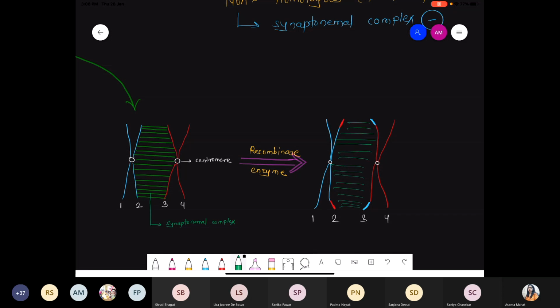But change कहाँ पे हुआ? Change is that some part of the blue retains the red color, some part of the red retains the blue color. Means what? There is an exchange of material, exchange of genetic material, exchange of genes between the red and the blue color. So that's why such a process is called recombination. Such a process is called crossing over. Such a process is also called exchange of genetic material. And how is it possible? Because एक enzyme है, recombinase enzyme, which is active during the Pachytene phase, which creates a cut on DNA, and it can also ligate, it can join also.